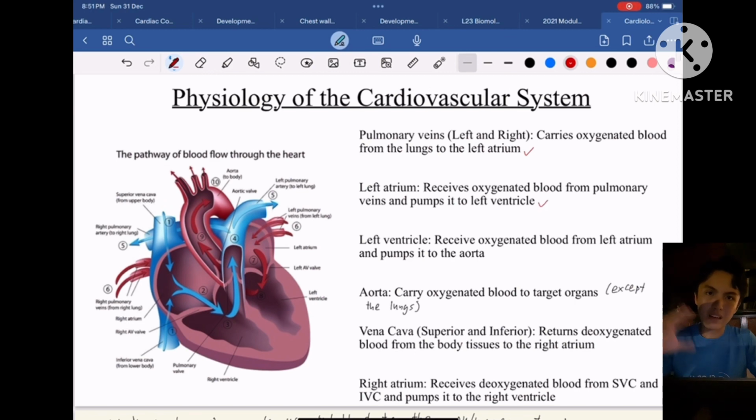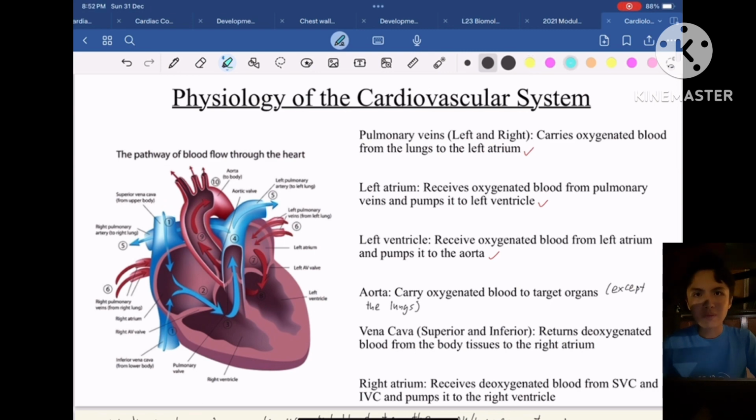Next, the left atrium receives the oxygenated blood from the pulmonary veins, and it will pump this blood to the left ventricle. And after that, the left ventricle receives the oxygenated blood from the left atrium, and it will pump the oxygenated blood to the aorta. Now, the aorta will then carry the oxygenated blood to all parts of the body, so that the target organs can receive the oxygenated blood to carry out their function.